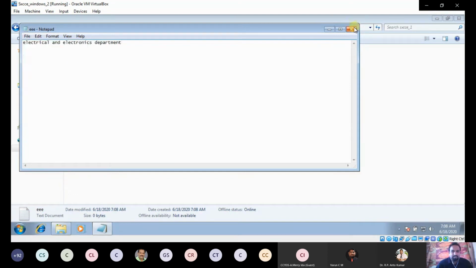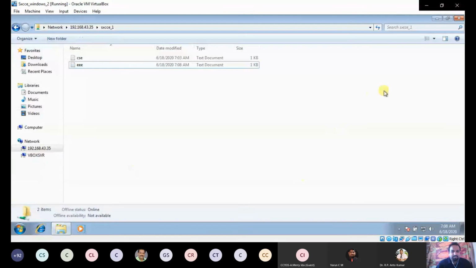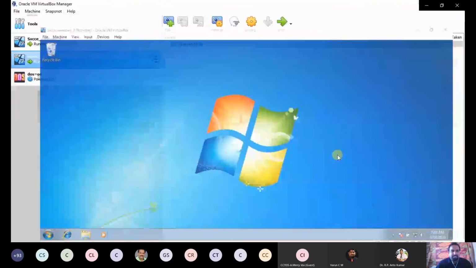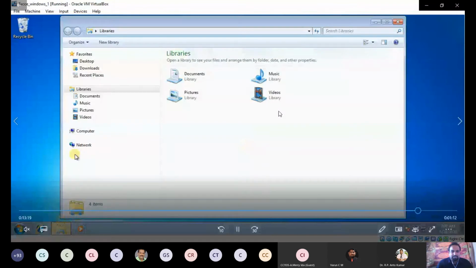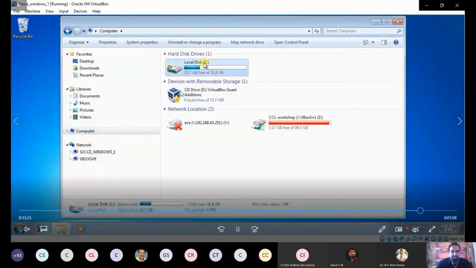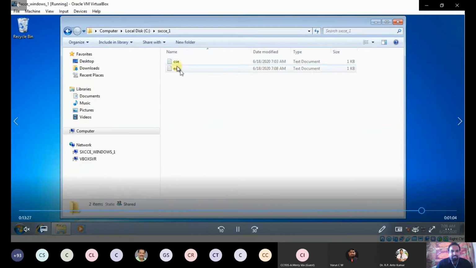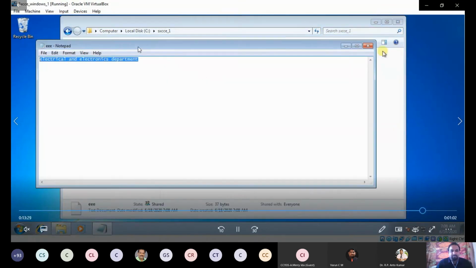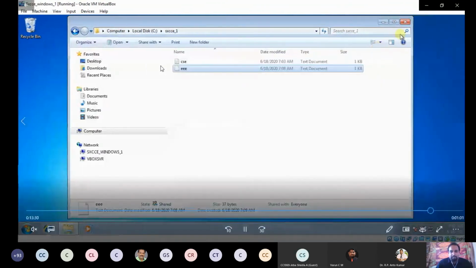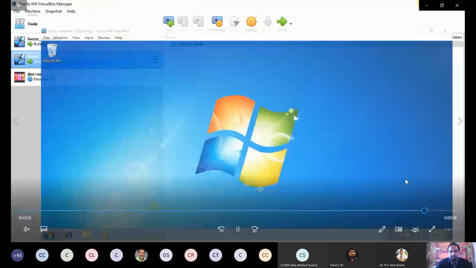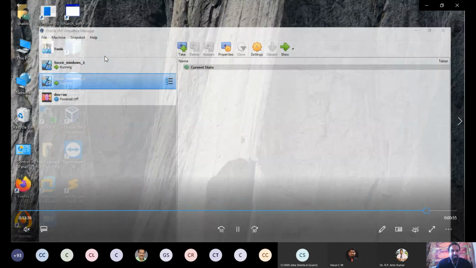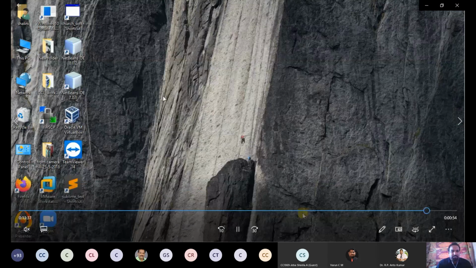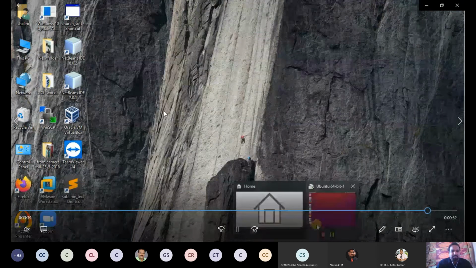So now what I am going to do is go to guest OS 1, that is xcc_windows_1, and open the folder. You see, My Computer, C, XSCC. You see the file which I created is present in guest OS 1. Okay, so that's all about sharing the file between virtual machines installed with Windows OS.